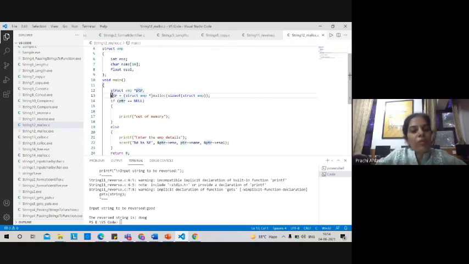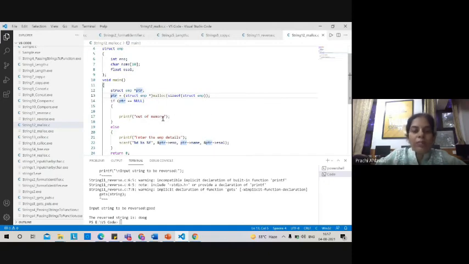So if the system allocates memory to you, then you can perform the rest of the function. But if there is not sufficient memory in the system, then it will return null. That means your system is out of memory. So this is why we have put in these conditional statements over here. Here we are writing that if the pointer is null, that means there is not enough memory in the system, print out of memory to the user.